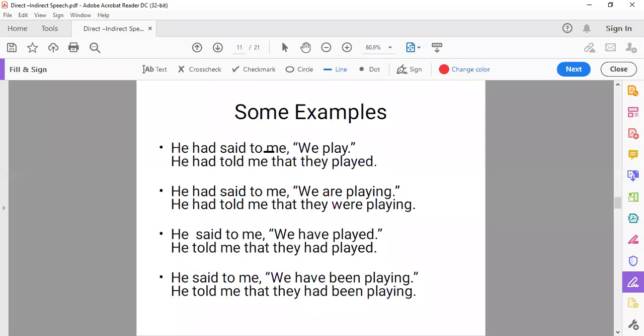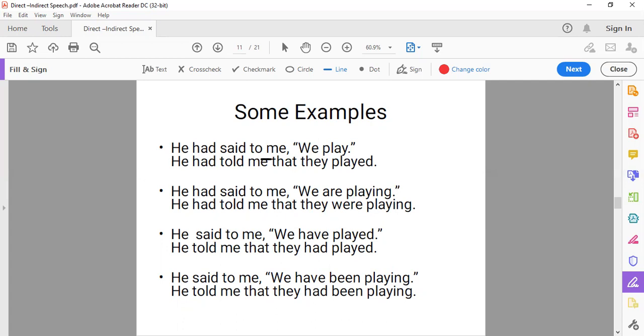Means if we are given an object, then whichever verb is given to us, said, say or says, we change it to told or tell according to the verb. But if we are not given any object, if only this is written he said, comma inverted commas begin, then we don't change it. In the simple sentences, we don't change said into told if the object is not given. Please be careful.